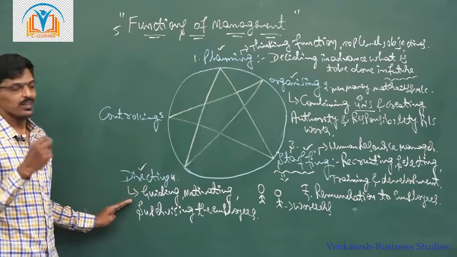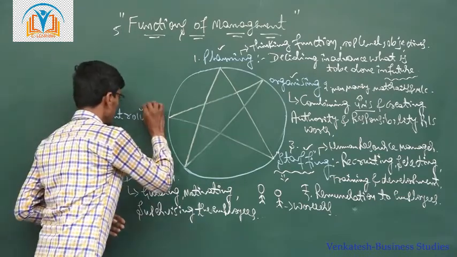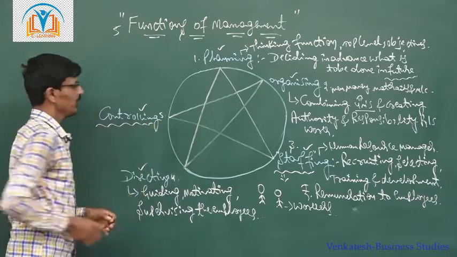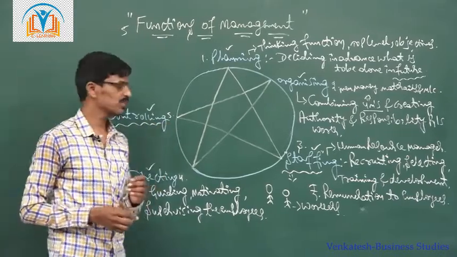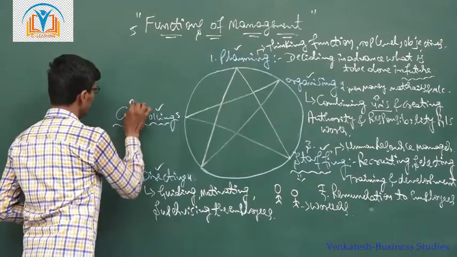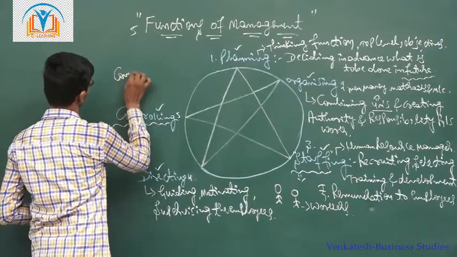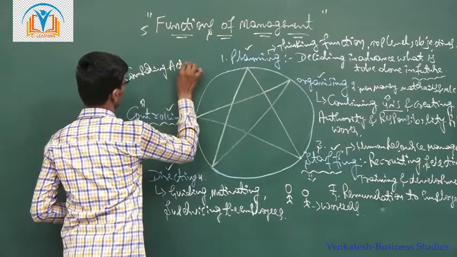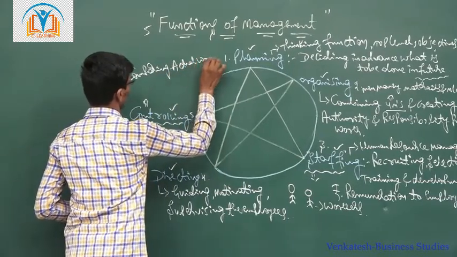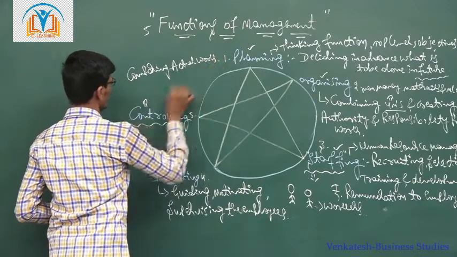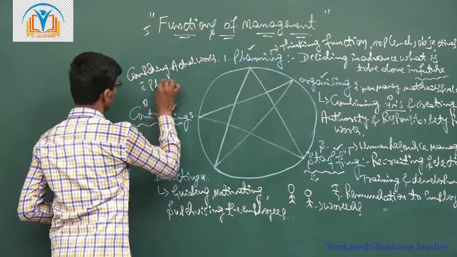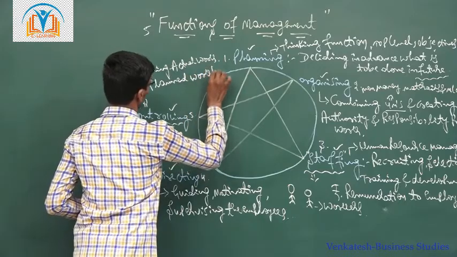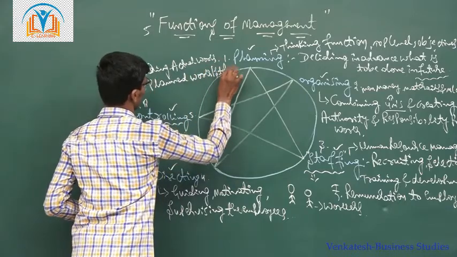Then the last function of management is controlling. Controlling means comparing actual performance or work with planned work or standards.